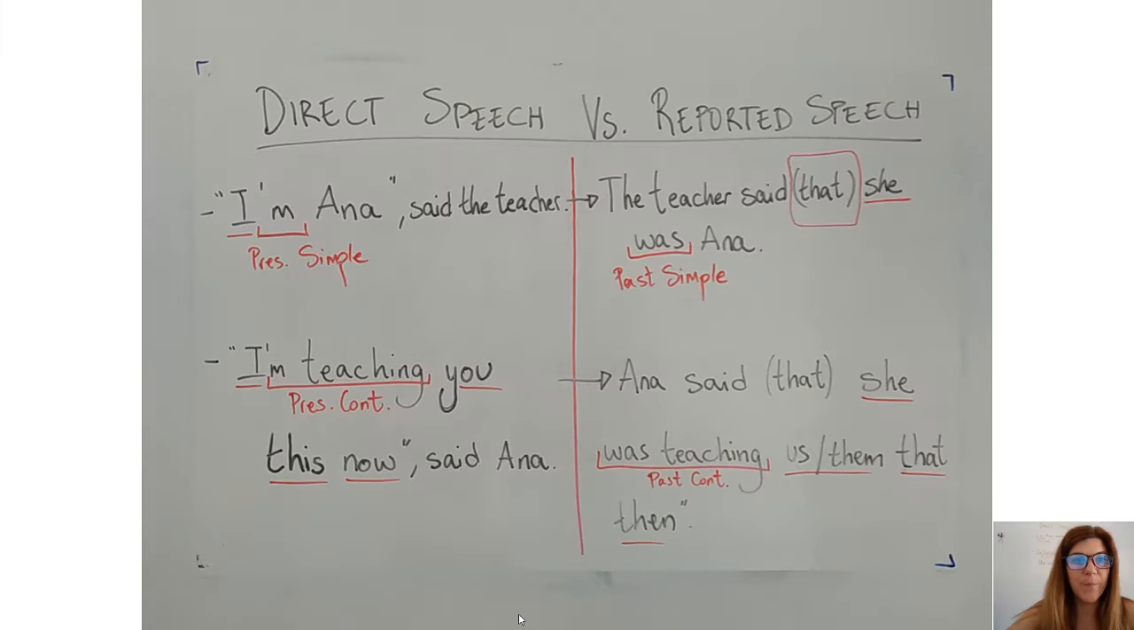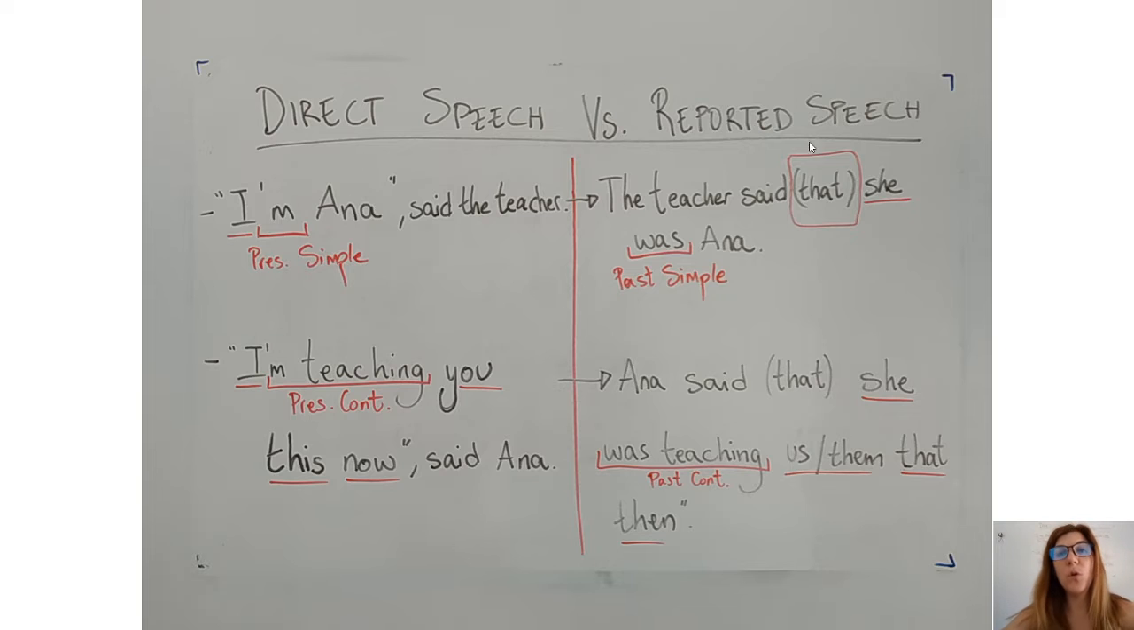We're going to learn today the reported speech. Okay? I've prepared this example. The reported speech is the opposite to the direct speech. So here we have an example of a direct speech. "I am Anna," said the teacher. So this is the direct speech.